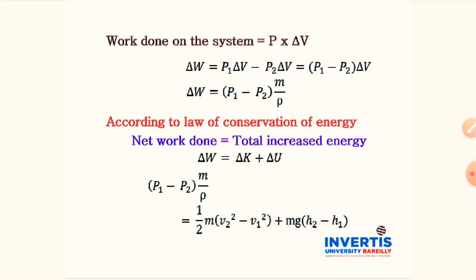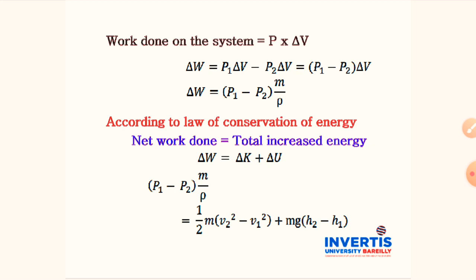Here the fluid is non-viscous, so using the law of conservation of mechanical energy, the net work done will be equal to the total increase in energy.